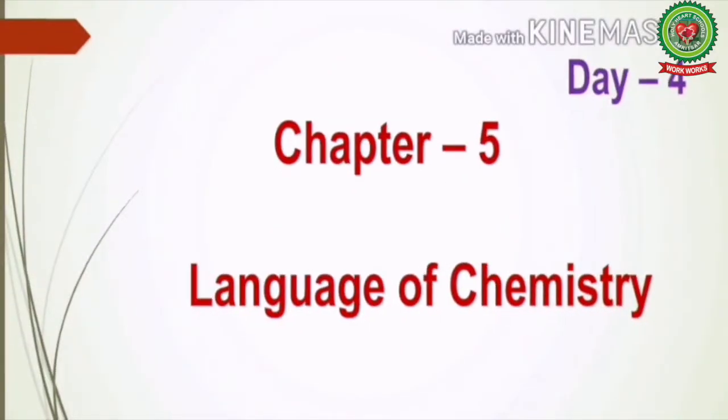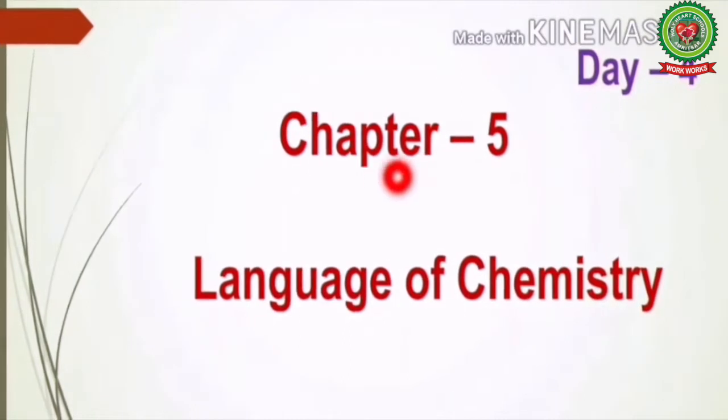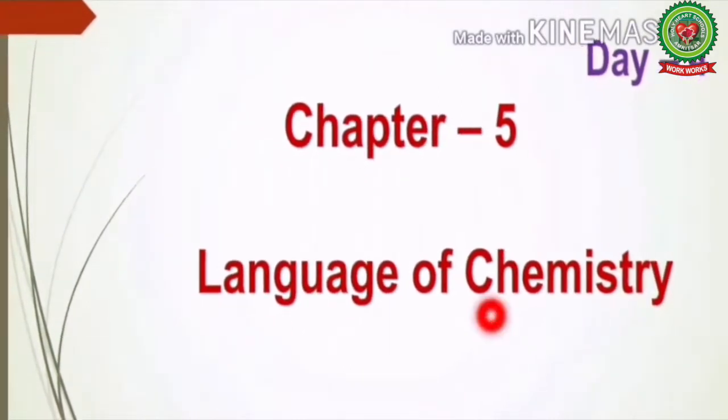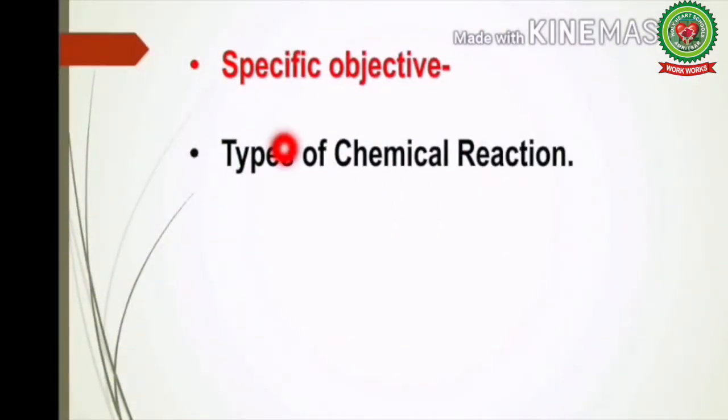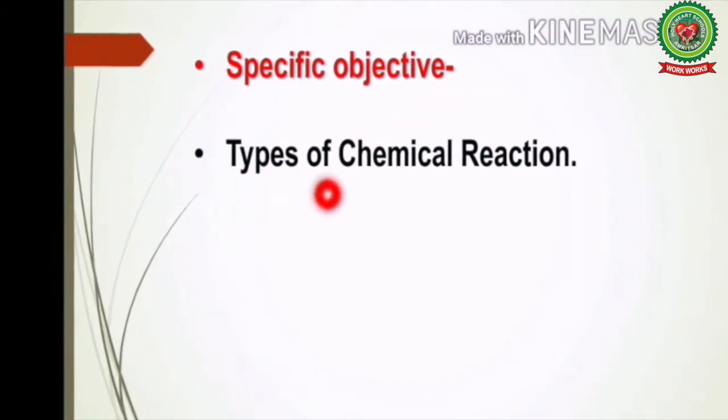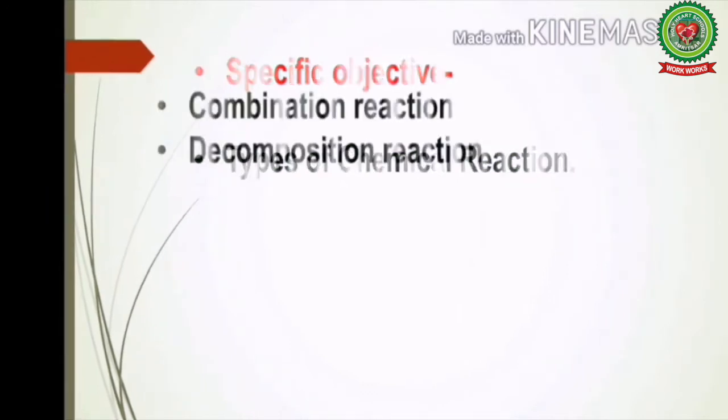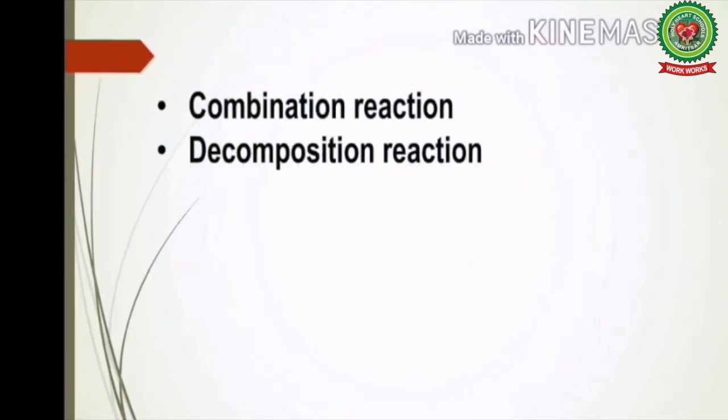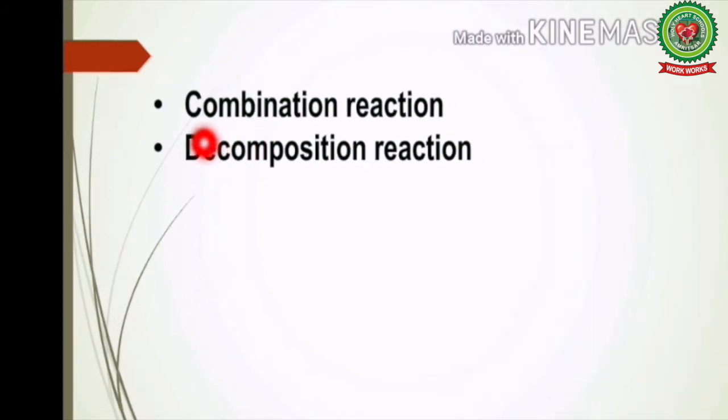Students, this is day 4 of chapter 5, Language of Chemistry. The specific objective of today's class is types of chemical reaction. In the previous class, we discussed the first two types of chemical reaction: what is a combination reaction with examples, and what is a decomposition reaction with examples.